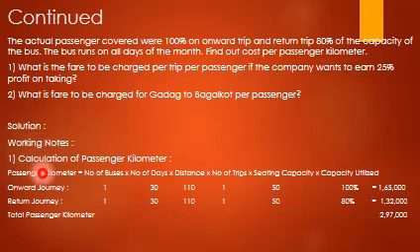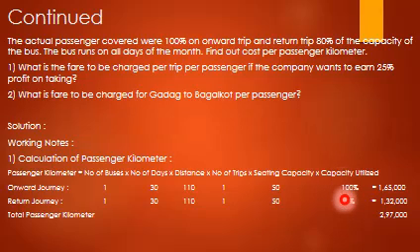Working notes. First and foremost working note is calculation of passenger kilometer. Passenger kilometer is equal to number of buses into number of days into distance into number of trips into seating capacity into seating capacity utilized. Onward journey, number of buses 1, return journey 1, number of days 30, distance 110, number of trips 1, seating capacity 50.